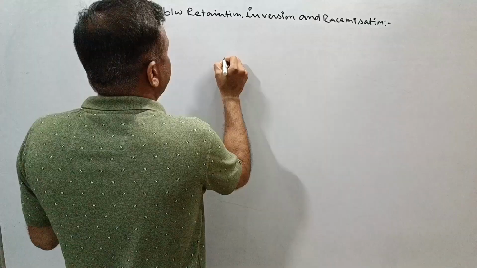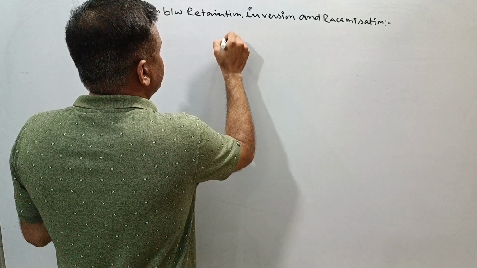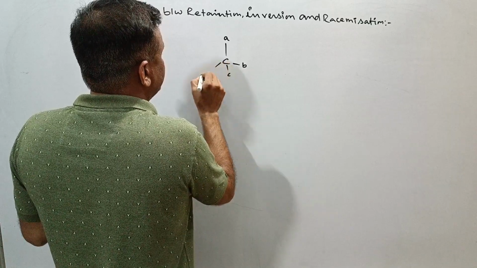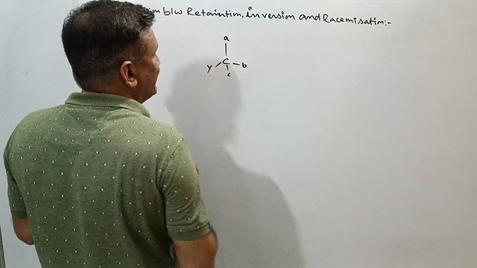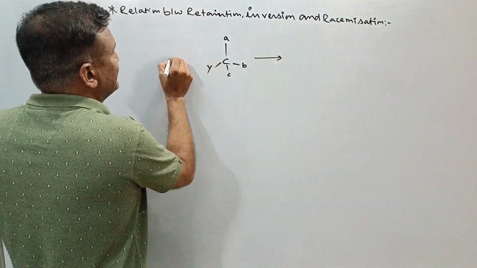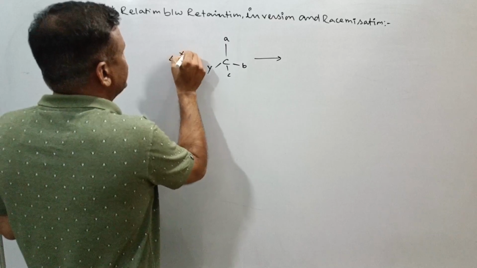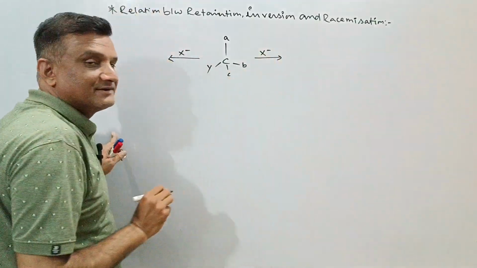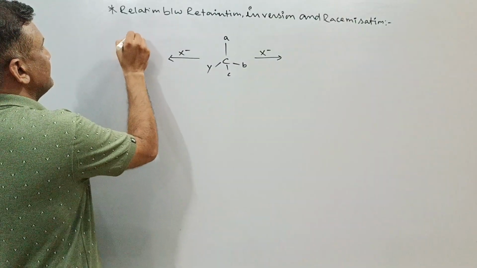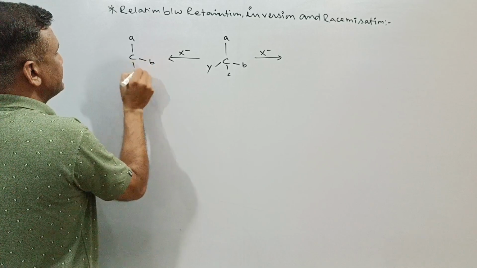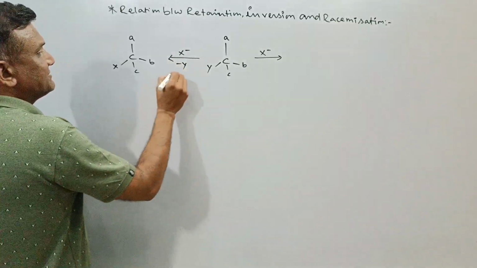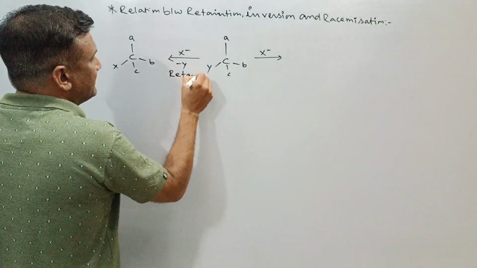Suppose this is the reactant molecule C, this is A, this is B, this is C, and this is Y, any group. If there is an attack of the X group, like this is X minus, and there is no change in the configuration of molecule A, B, C, and this is X, with removal of Y, then this process is called retention.